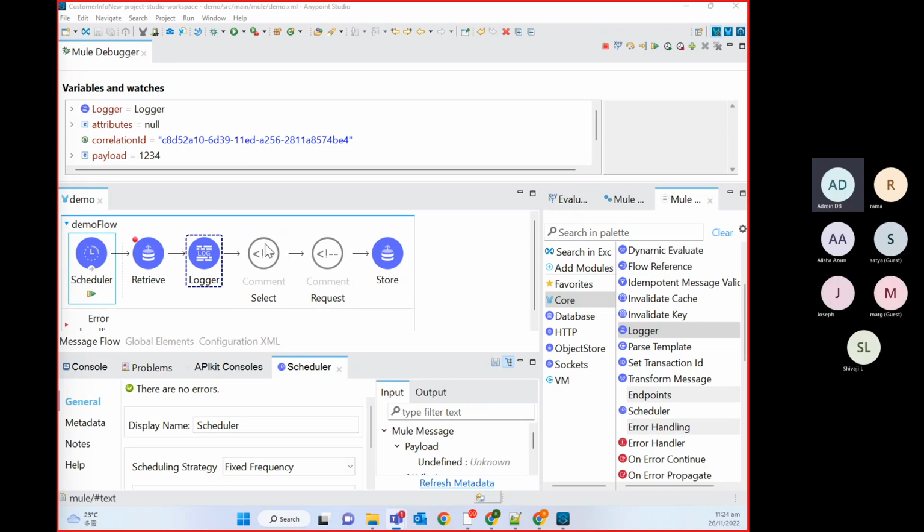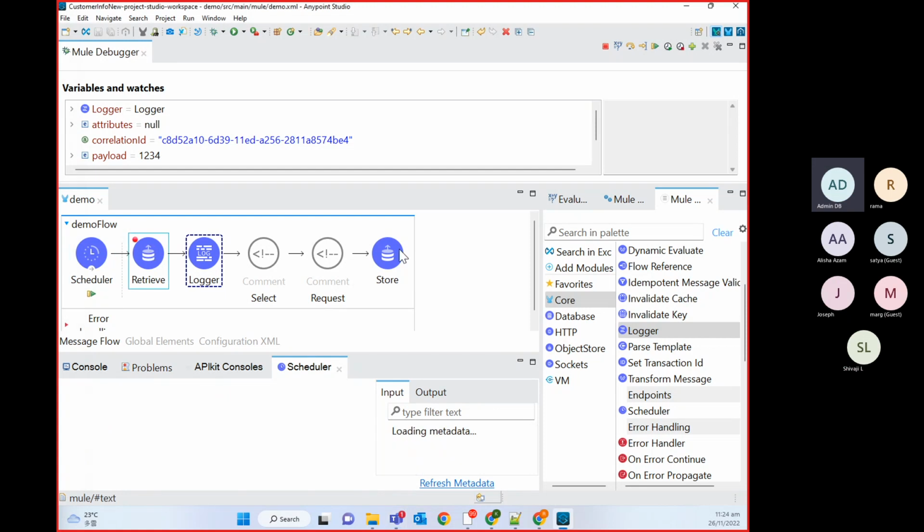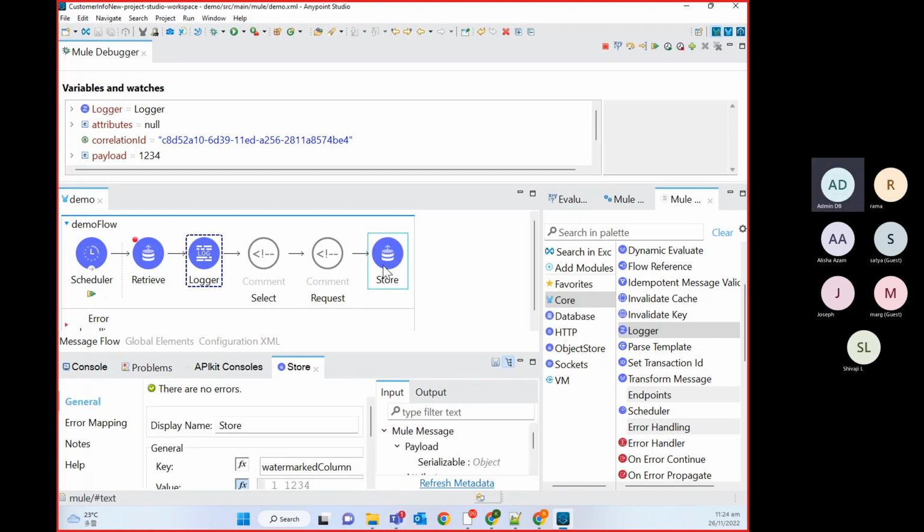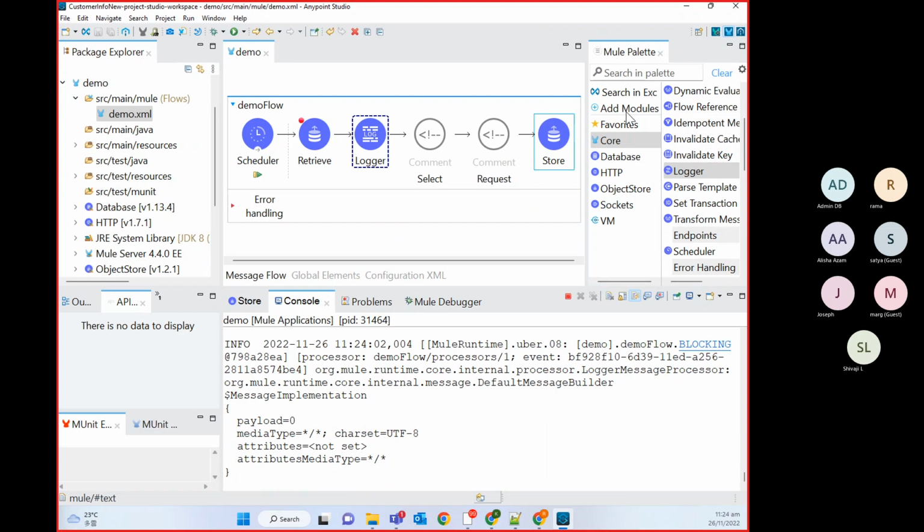So here what we are doing, this retrieve and store, this two component is doing watermarking process. And again, which can be possible with the help of object store. Anyone has any doubt, you can ask quickly. Okay, so this part is fine.